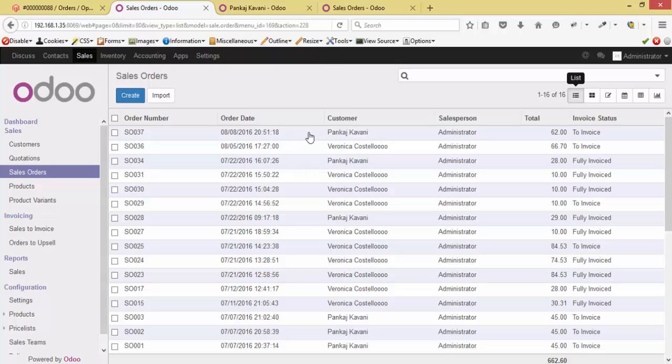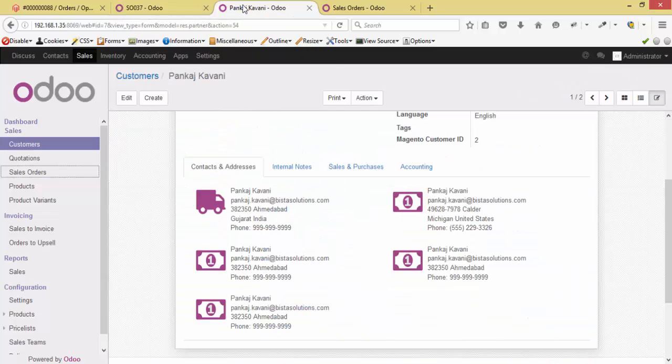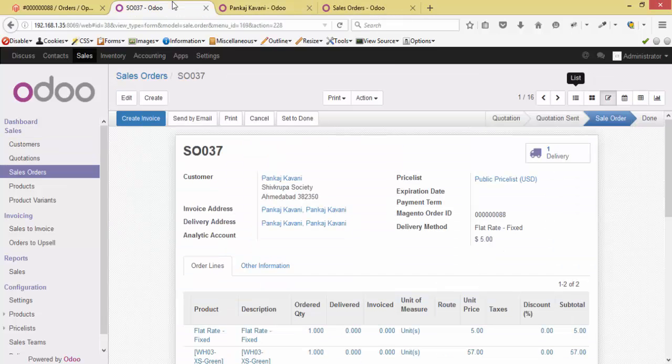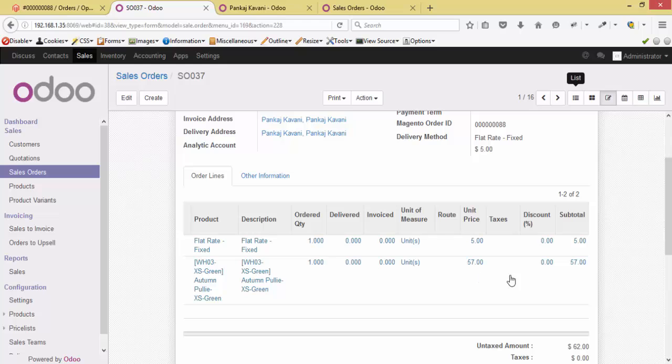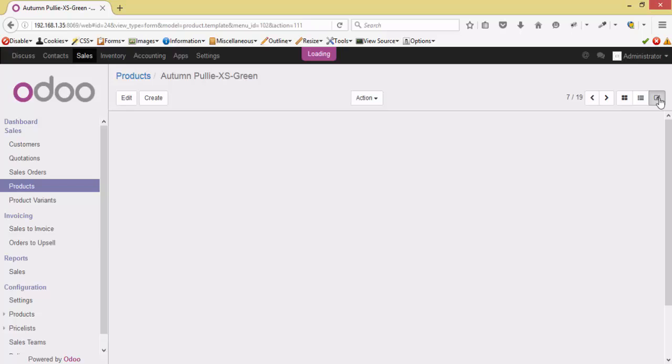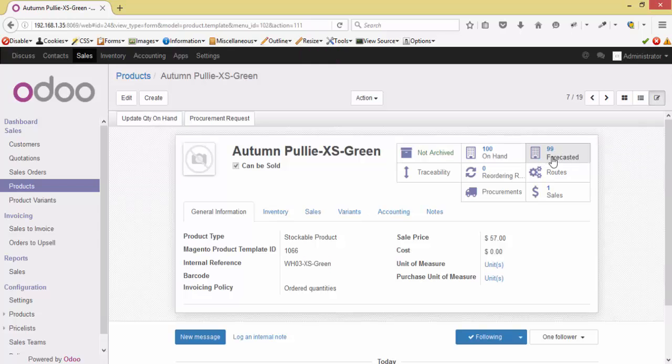Let's go into the detail. Meanwhile, it has created a new address for the user Pankaj Kawani, this one, which we have given in our order. See, the order has been created with the Magento reference ID 88. It has the product detail and the delivery detail. Now let's check about the product. We have added this product as an order item. Let's check its inventory. 99 has been forecasted and 1 has been added to the sales.